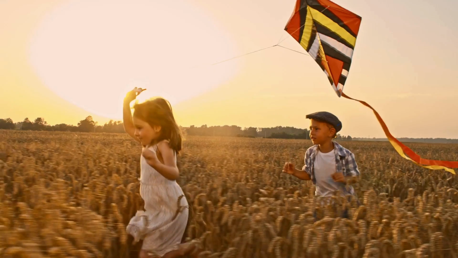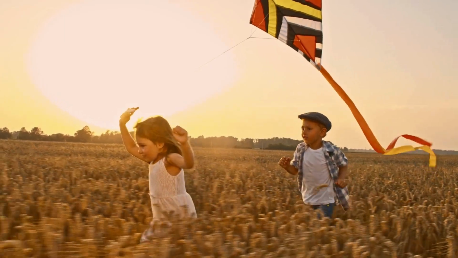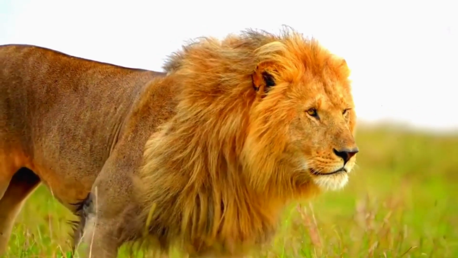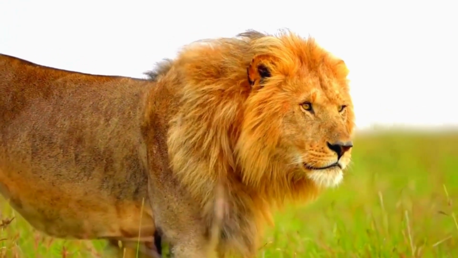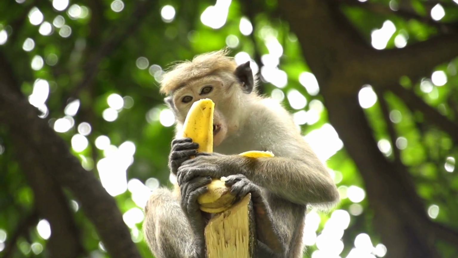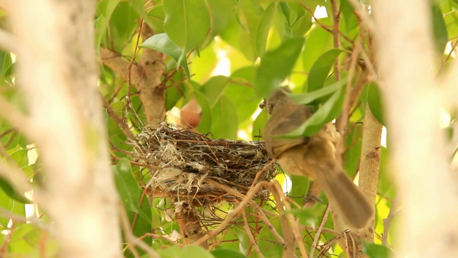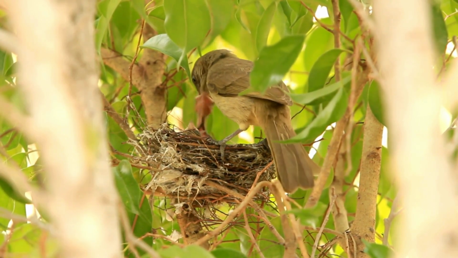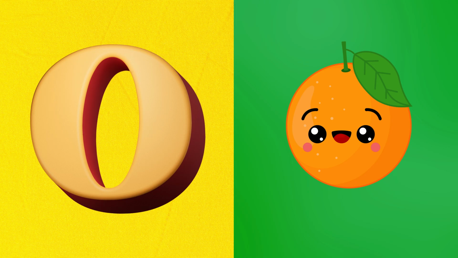K is for kite, kite flies in the air. L is for lion, lion roars softly and smiles. M is for monkey. Baby bird chirps in a nest. N is for nest. O is for orange.